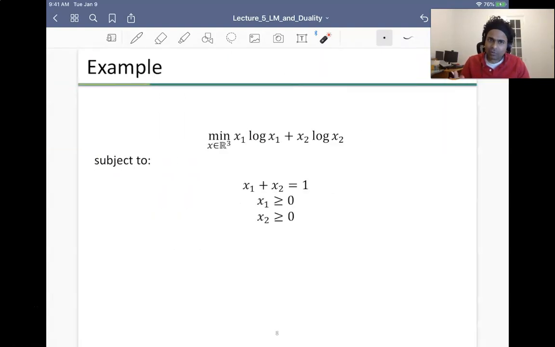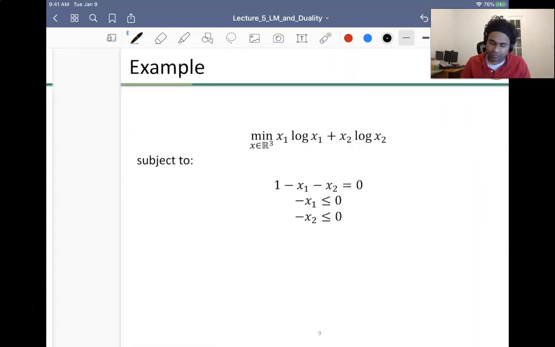Alright, so we look at a quick example, right? So the example here is that you basically want to minimize x1 log x1. So actually there's a typo here, this should be in R squared, right? So there are just two variables, x is basically x1, x2. So I'm solving min of x in R squared, x1 log x1 is the first term over here, plus x2 log x2. My constraint is x1 plus x2 is equal to 1, x1 greater than or equal to 0, x2 greater than or equal to 0, right?